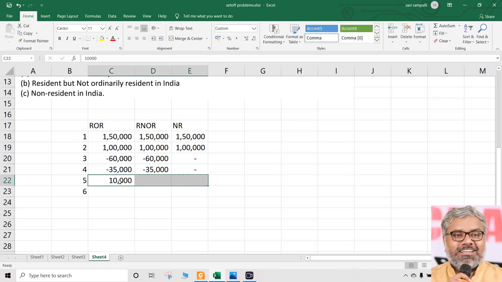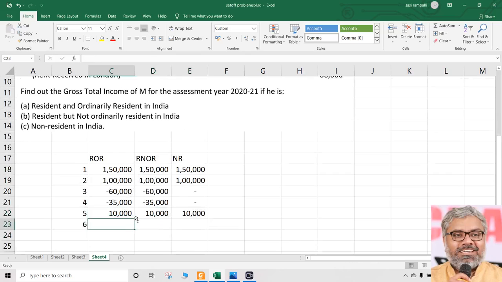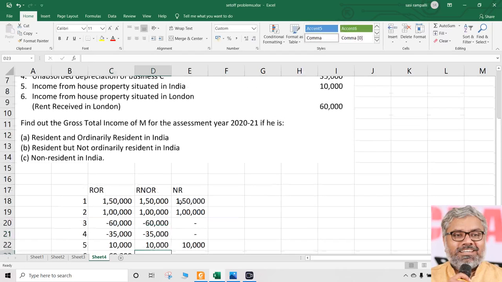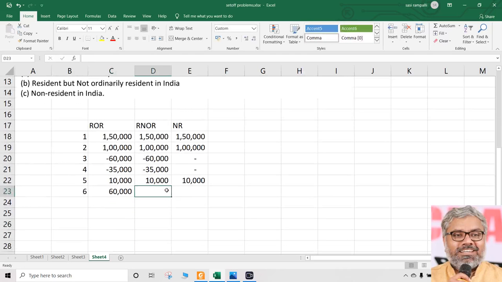So how much should be taxable? Entire amount should be taxable. For whom? For everybody. Then income from house property situated in London, rent is received in London. Again, here also what is given is income from house property, so it must have been already calculated. Since it is received in London, the property is also in London, it would be taxable for ROR, no doubt. Rent is also received in London, so will it be taxable for RNOR? No. For NR also it is not taxable.